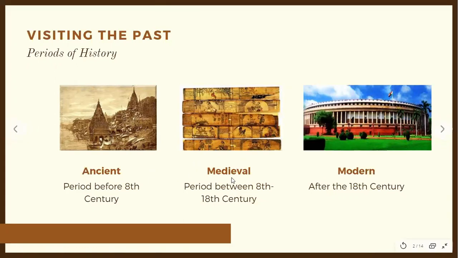But in the medieval history, right, we see rise of Islam, Christianity, Sikhism in the subcontinent. Yes. So this gave a very composite culture, right, to this particular phase in history.